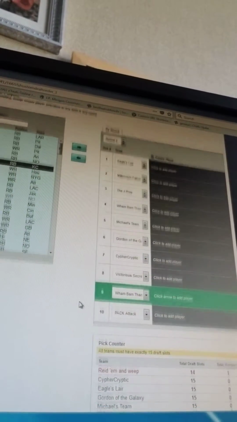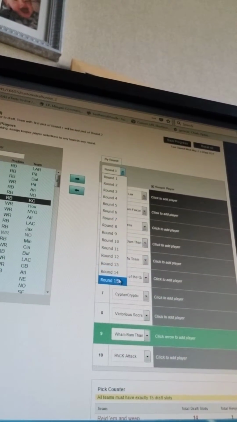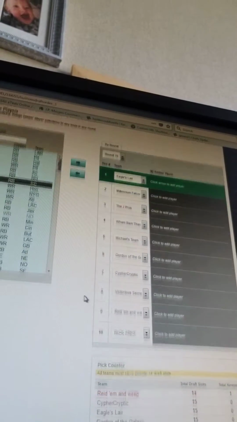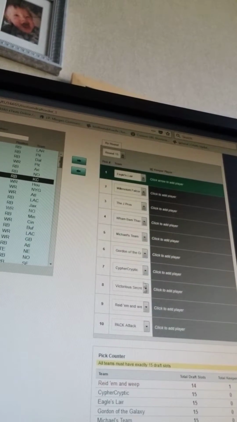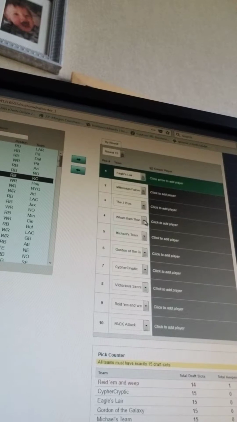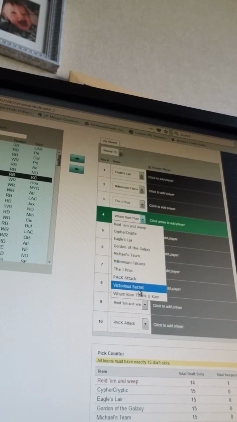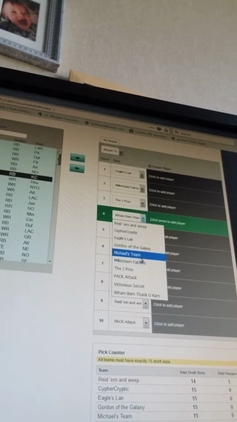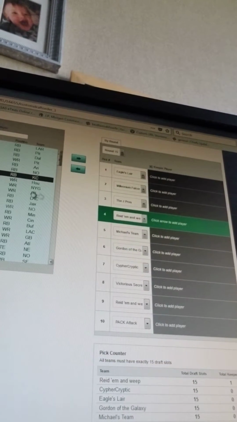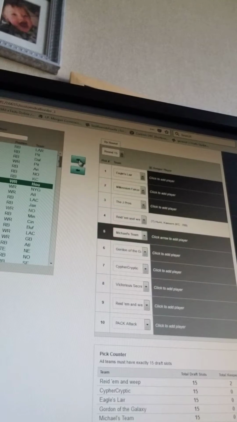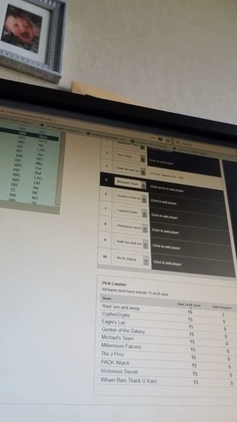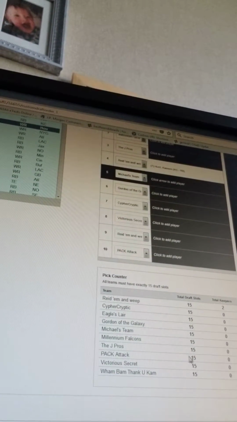So what I would have to do is go down to like the 15th round, and then down here I would say Dom would give me his 15th, Read 'em and Weep, and that would become Kareem Hunt. Then it all becomes equal again.